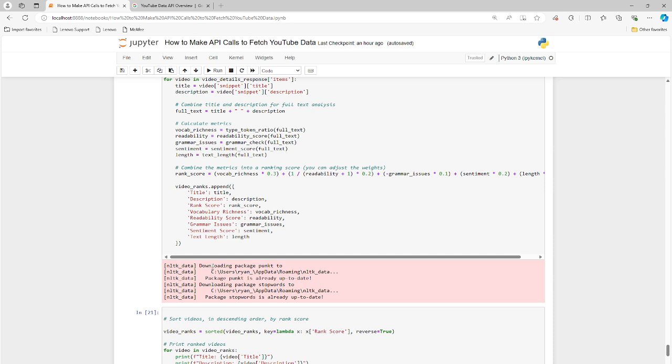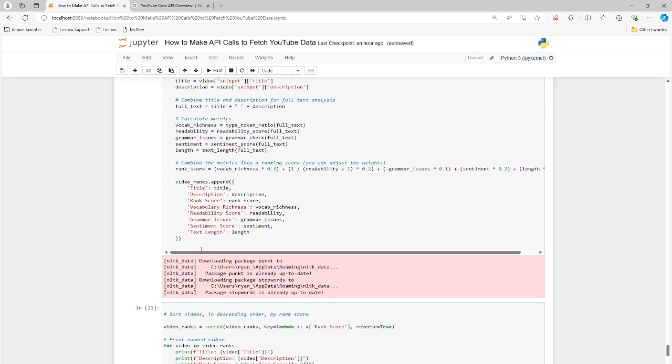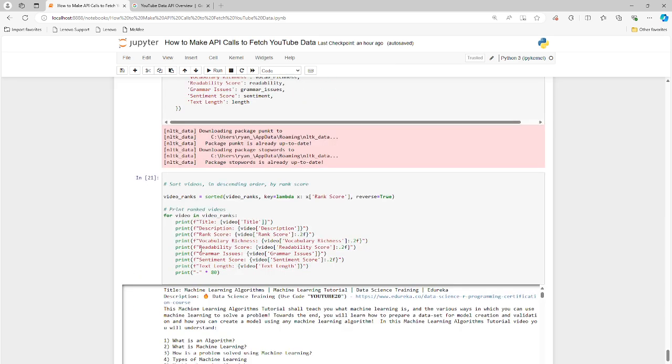We're going to rank the score based on that, and the overall vocabulary richness, the readability score, any potential grammar issues, or is the grammar fine, sentiment score, and then text length. Text length is pretty obvious, right? That's how long it is. And then the sentiment is basically positive, neutral, or negative. I would expect most of these to have a positive sentiment, maybe neutral. I don't think too many are going to be negative, but you never know, right? That's what we're looking at here. That's what we're studying for.